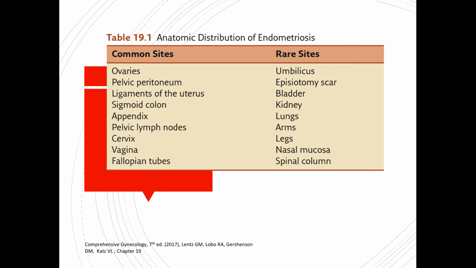And these are the common sites for endometriotic implants. So we have the ovaries, as I've already mentioned. We have the pelvic peritoneum, ligaments of the uterus, sigmoid colon, appendix, pelvic lymph nodes, cervix, vagina, and fallopian tubes. And the not so common sites or the rare sites will be the umbilicus, episiotomy scar, bladder, kidney, lungs, arms, legs, nasal mucosa, and spinal column.